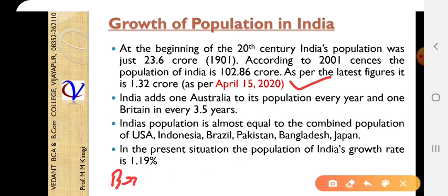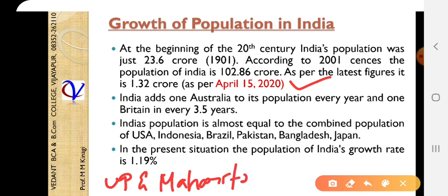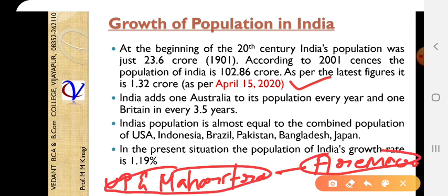I'll just write down for you. UP and Maharashtra's populations together are equivalent to the American population. The area there is huge, but the population is less, so there is less density there and more density here. Just two states' population is equal to one country's population.